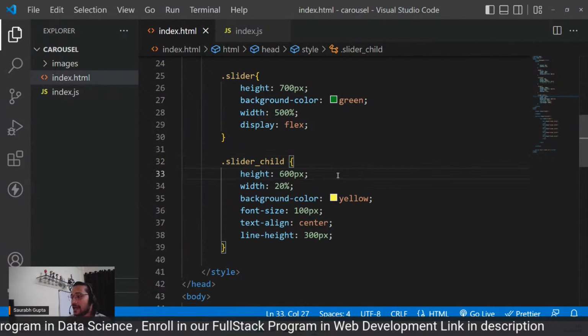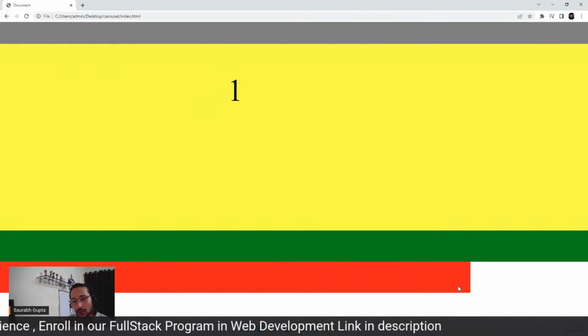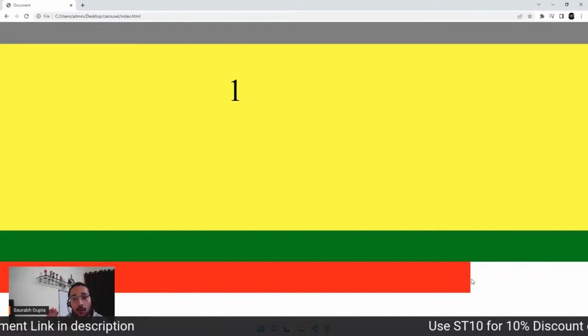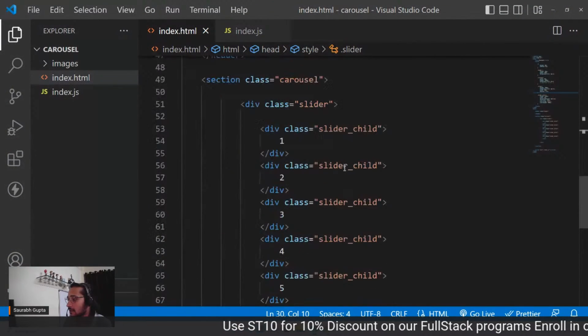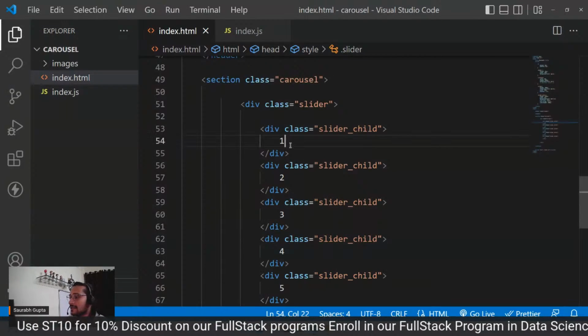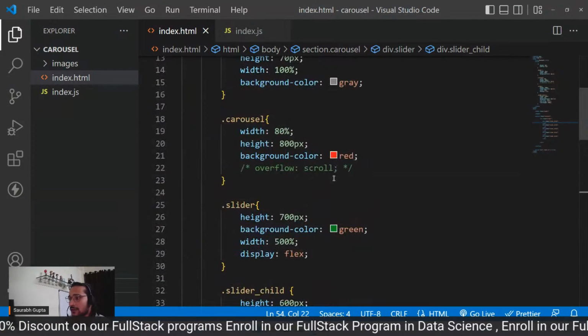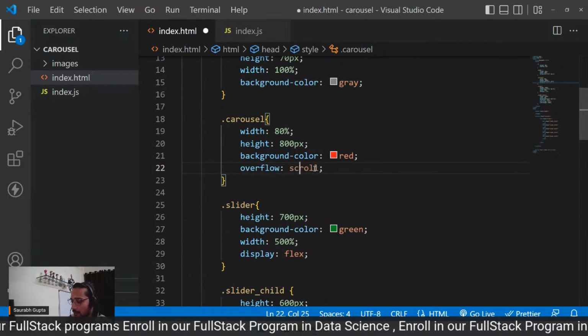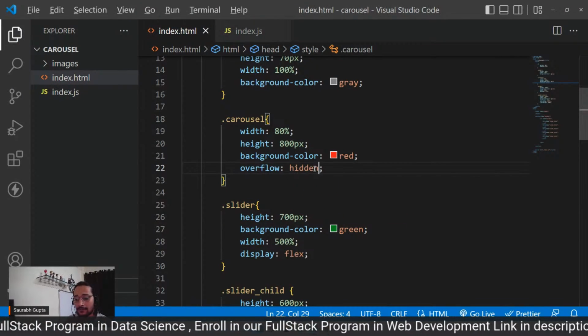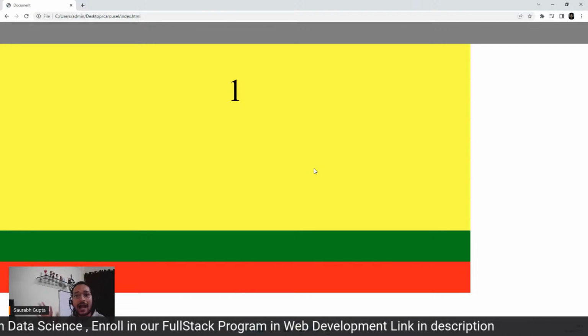Okay, now, guys. You know that the green element is overflowing from the red element. So by default, overflow is normal. That means you overflow, I don't care. But if you want to handle this overflow, you can handle it. Like how? I can say, okay, fine, red one, I know that your children are overflowing. So you can say overflow hidden. It means whatever is overflowing, hide it.